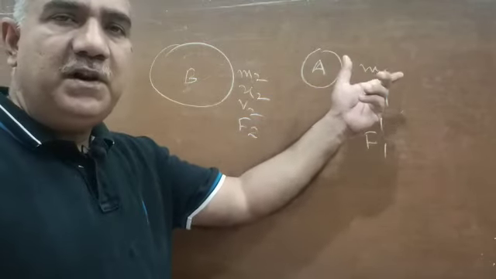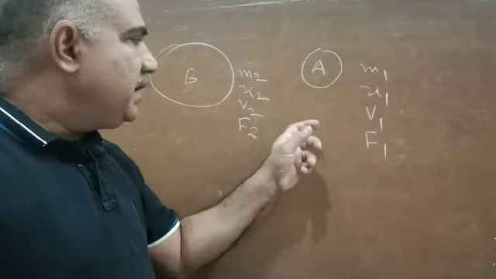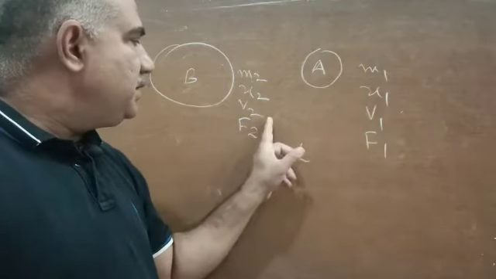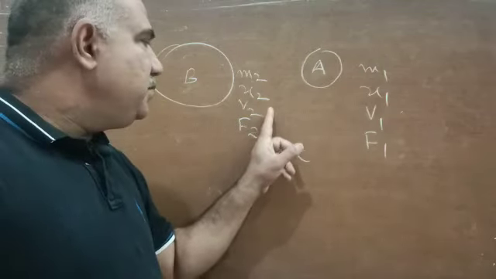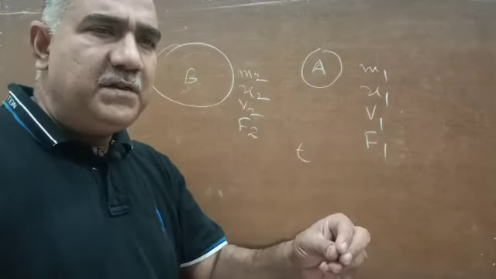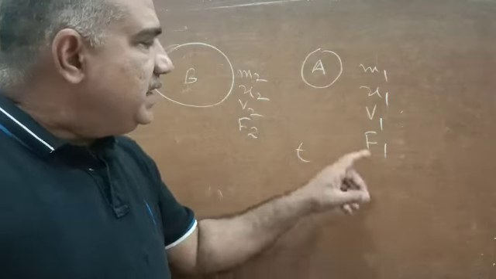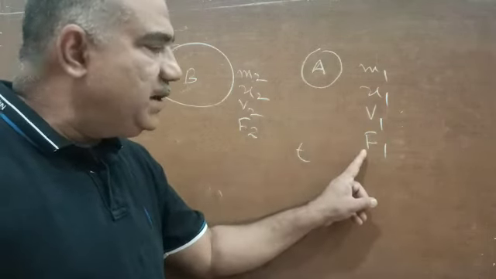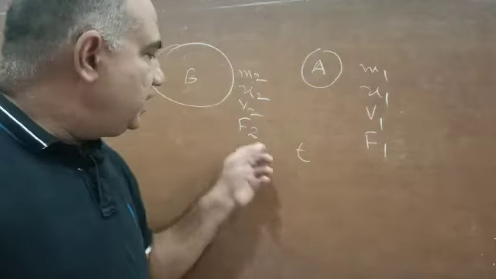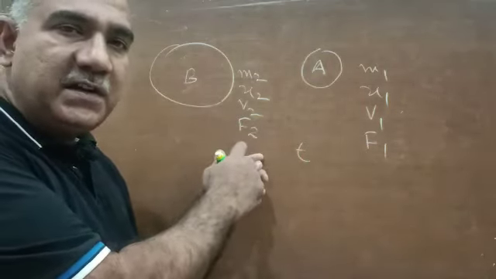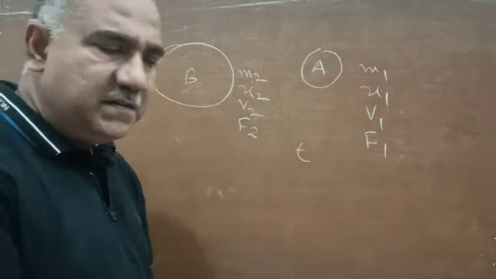Mass, of course, before and after collision will remain the same, but after collision the velocity of this becomes v1 from u1, and the velocity of this body becomes v2 from u2. And I want to say with a lot of emphasis that the initial momentum before collision, body A's momentum, is because of F1, and the momentum of body B before collision is because of the force F2, that is the engine or whatever it is.